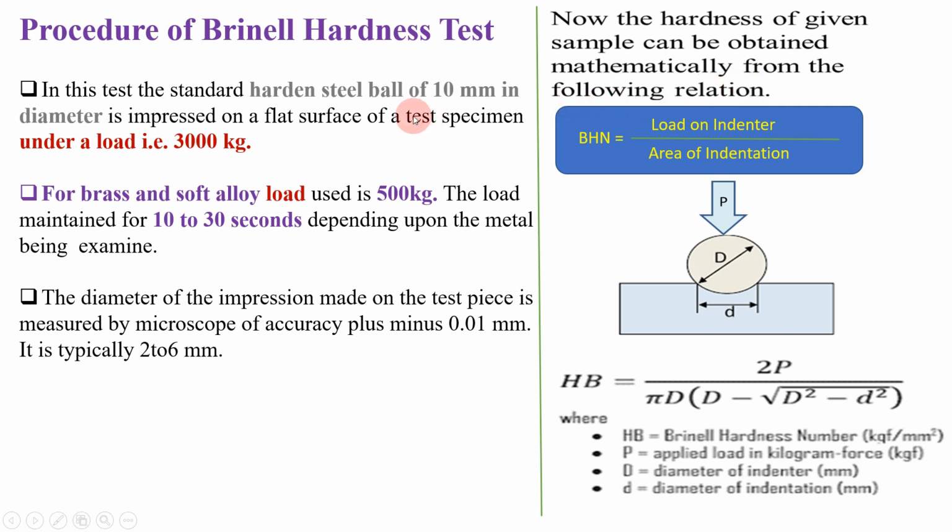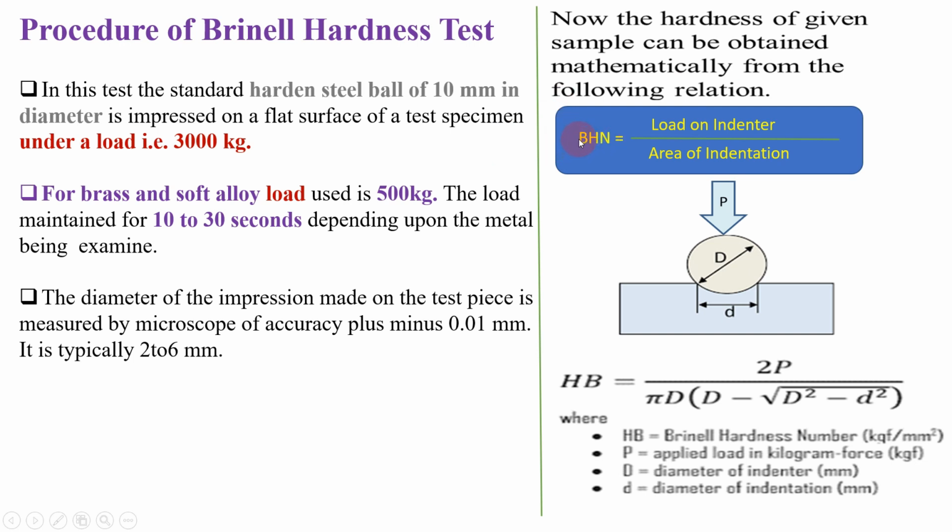After performing this procedure, how can we calculate the hardness mathematically? I have told you earlier that in the Brinell hardness test we need to calculate the Brinell hardness number, and only then is it possible to calculate the hardness. So the Brinell hardness number is nothing but your Brinell hardness test result.